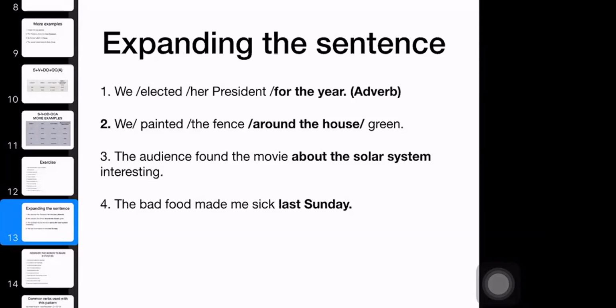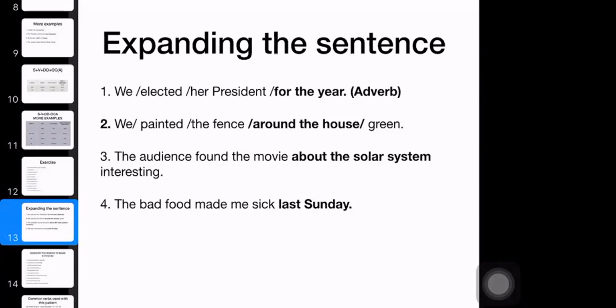This is what it means, all right? Why it's important to know the basic structure, the basic sentence, the basic structure.